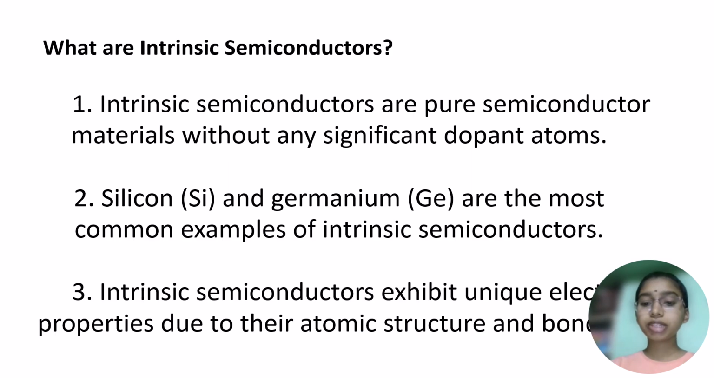What are intrinsic semiconductors? Intrinsic semiconductors are pure semiconductor materials without any significant dopant atoms. Silicon and germanium are the most common examples of intrinsic semiconductors. Intrinsic semiconductors exhibit unique electronic properties due to their atomic structure and bonding.